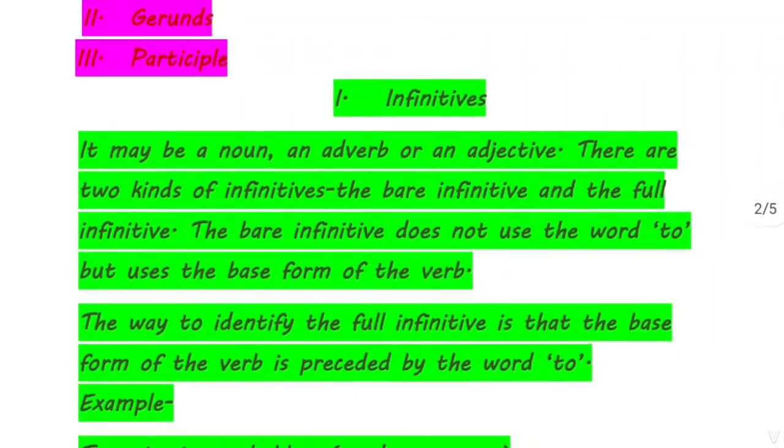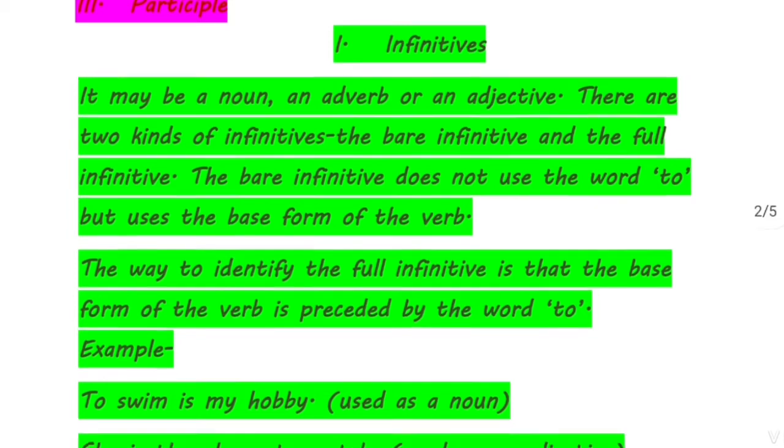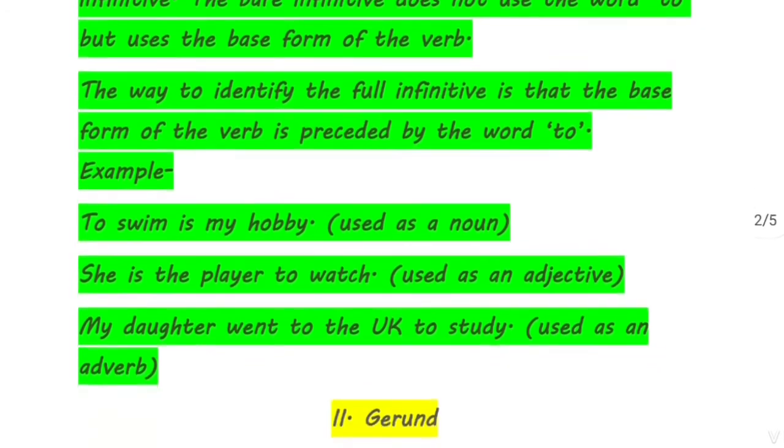Now let us start our first topic, that is infinitives. Infinitives may be a noun, an adverb, or an adjective in the sentence. There are two kinds of infinitives, the bare infinitive and the full infinitive. The bare infinitive does not use the word to but uses the base form of the verb. The way to identify the full infinitive is that the base form of the verb is preceded by the word to. For example, to swim is my hobby.